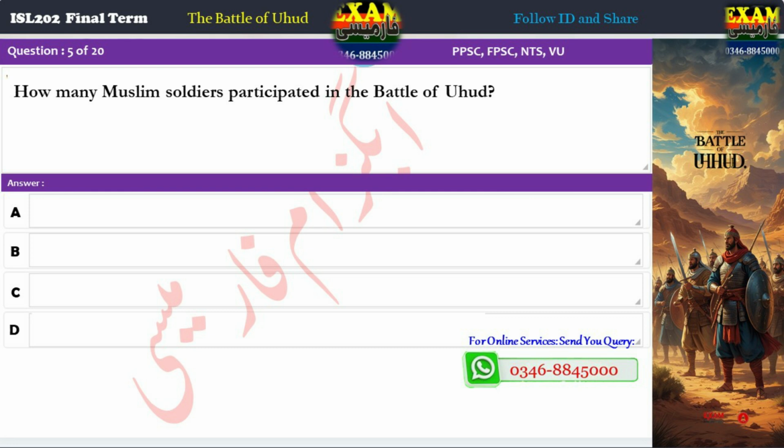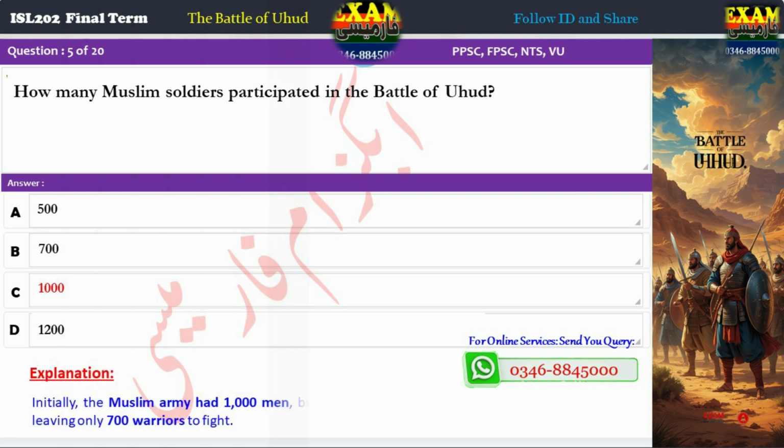Question 5. How many Muslim soldiers participated in the Battle of Uhud? A. 500, B. 700, C. 1,000, D. 1,200. Correct answer: C. 1,000. Explanation: Initially, the Muslim army had 1,000 men, but Abdullah ibn Ubay withdrew with 300 hypocrites, leaving only 700 warriors to fight.